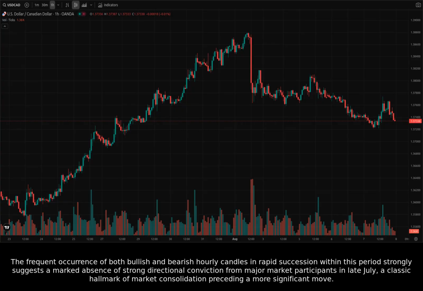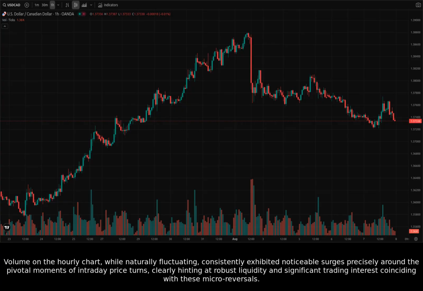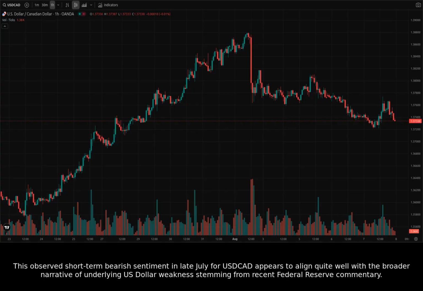more significant move. Volume on the hourly chart, while naturally fluctuating, consistently exhibited noticeable surges precisely around the pivotal moments of intraday price turns, clearly hinting at robust liquidity and significant trading interest coinciding with these micro-reversals. This observed short-term bearish sentiment in late July for USDCAD appears to align quite well with the broader narrative of underlying US dollar weakness stemming from recent Federal Reserve commentary.